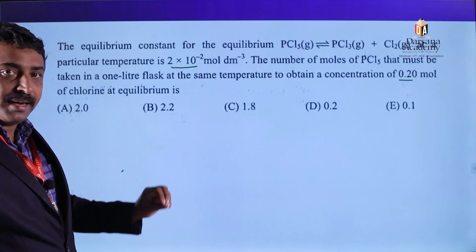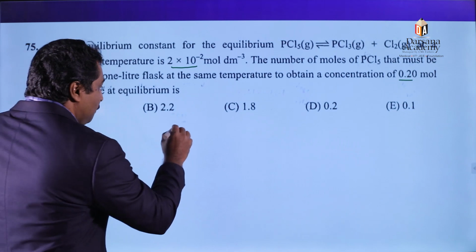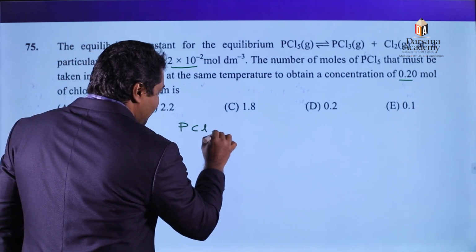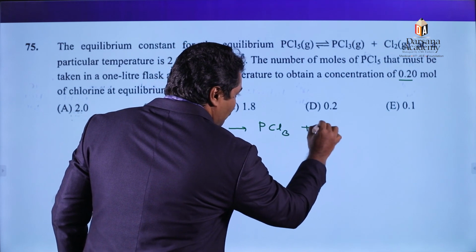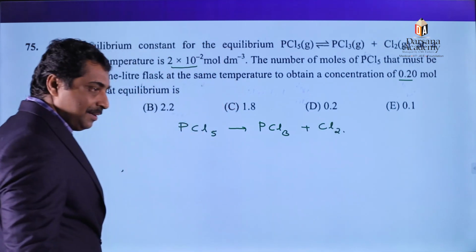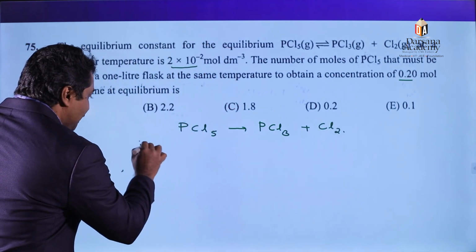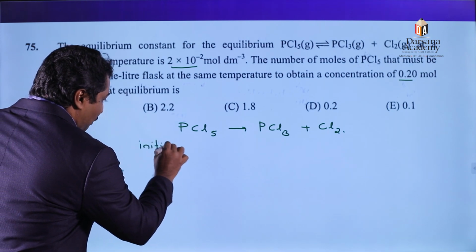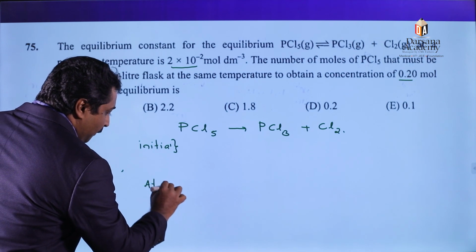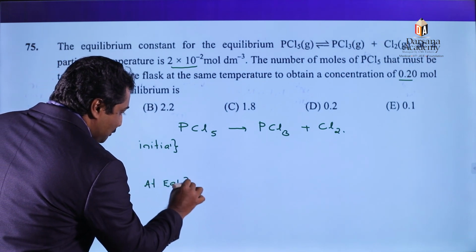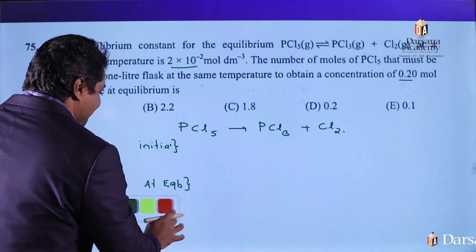First of all, just write the balanced reaction. So phosphorus pentachloride dissociates to give phosphorus trichloride and chlorine molecule. This is the reaction here. We don't know the initial number of moles of phosphorus pentachloride. Therefore, the initial number of moles of phosphorus pentachloride is taken as X.